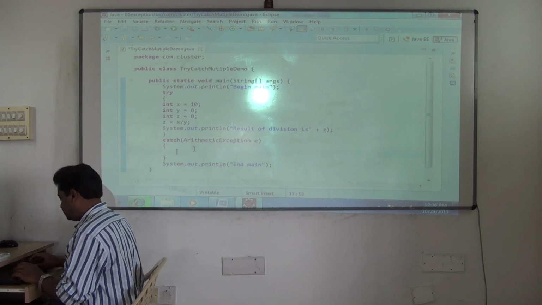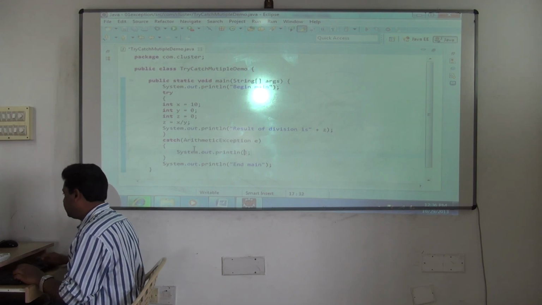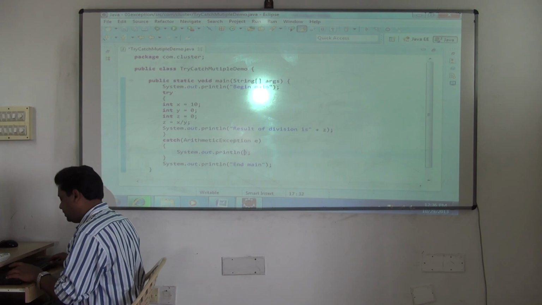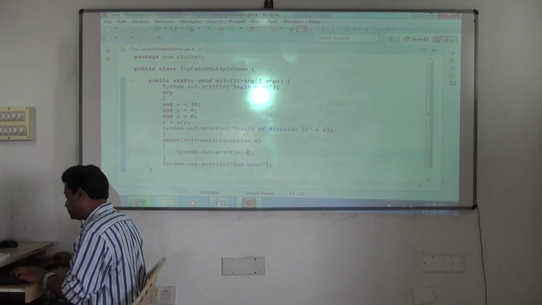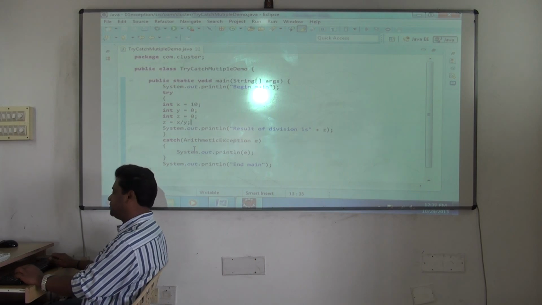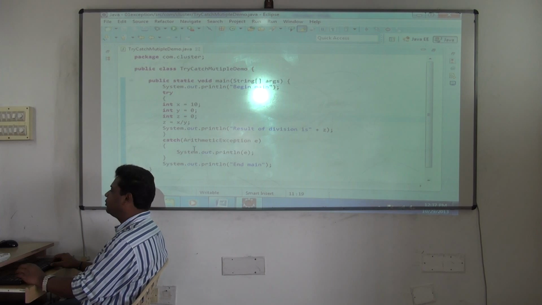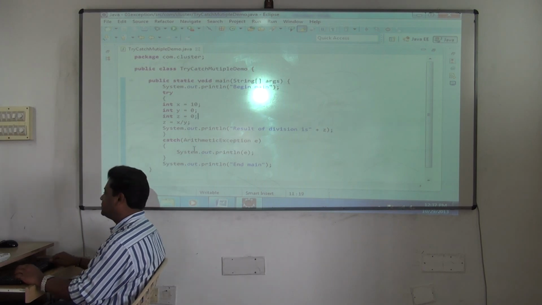And here, SOP, you can print E. Anything you want to print, that's your wish. Okay, fine, this is done. So you're catching the arithmetic exception and you'll also fix the problem. Fine, then I decide to write still more code. Like, okay, 1 second.